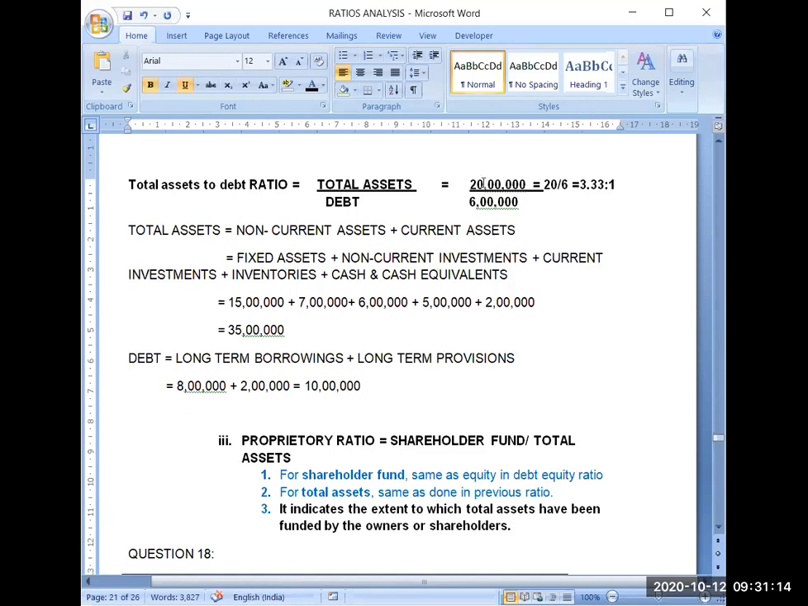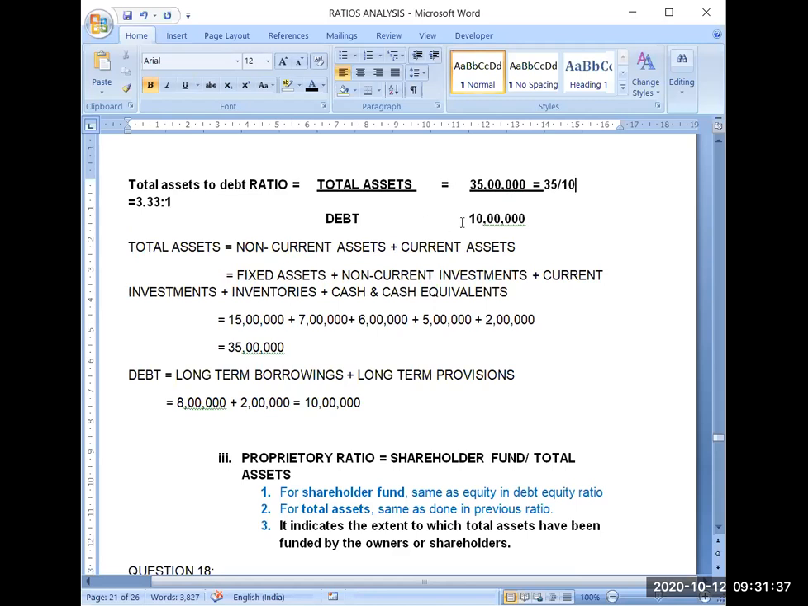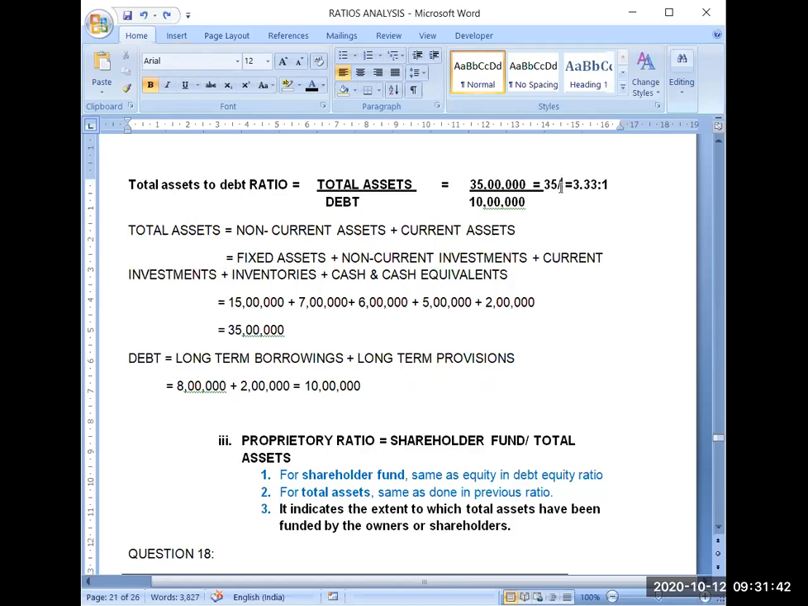It will become 35 lakh here and 10 lakh here. So 35 lakh divided by 10 lakh, in short, will become 35 upon 10. And then your answer will be 3.5 ratio 1.